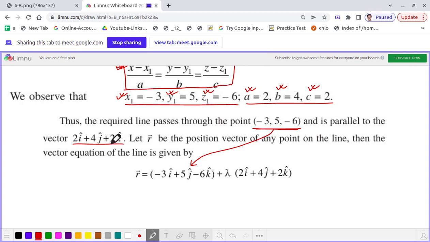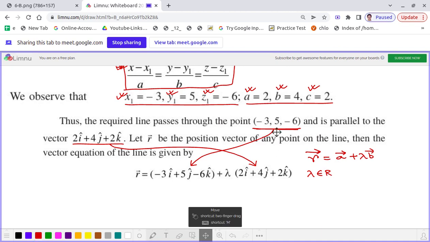That means the vector b will be 2 i cap plus 4 j cap plus 2 k cap, and same thing, the vector r is equal to a plus lambda into b vector, where lambda belongs to capital R, the set of all real numbers.